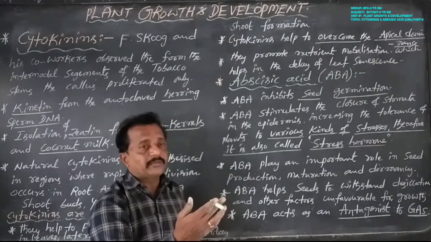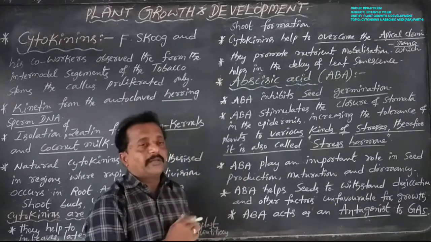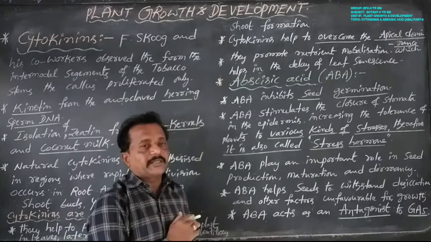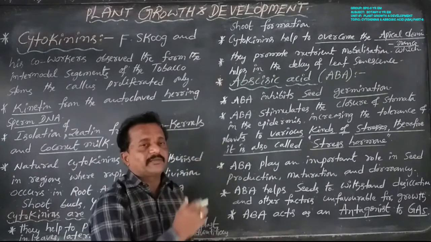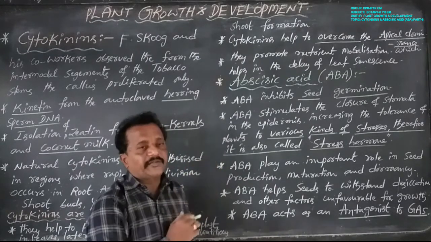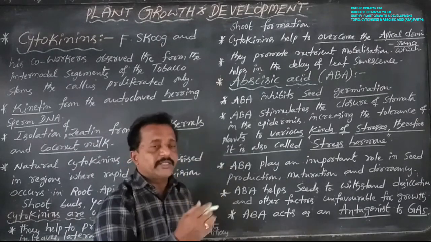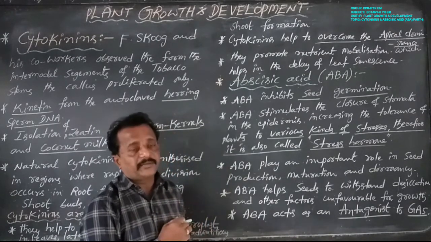Many farmers sow seeds in the agricultural fields. These seeds do not germinate for several days.